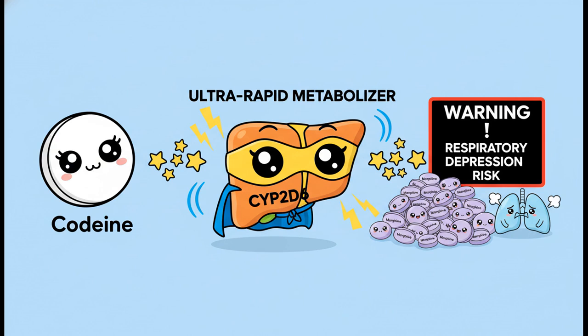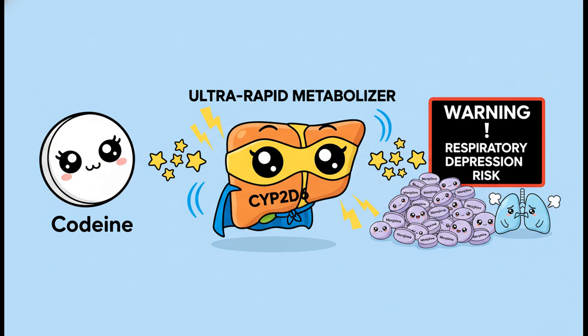I really want to draw special attention to this. Codeine and tramadol are both prodrugs. They rely on the cytochrome P450 2D6 enzyme for conversion to their active metabolites. Now, the activity of this enzyme is genetically determined. Some individuals are ultra-rapid metabolizers, meaning they convert these drugs to their active forms very, very quickly and efficiently. In these children, a standard dose can lead to a toxic overdose, resulting in life-threatening respiratory depression.